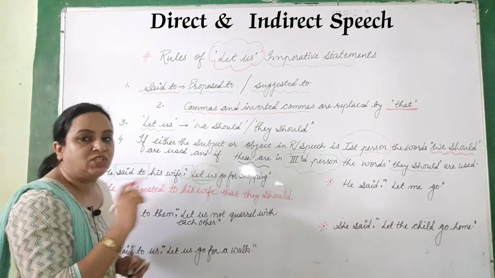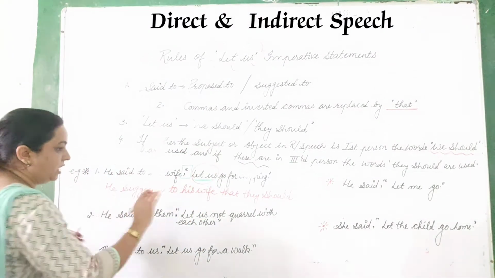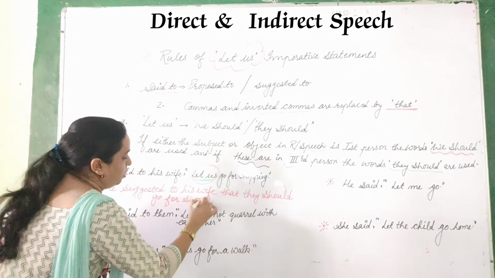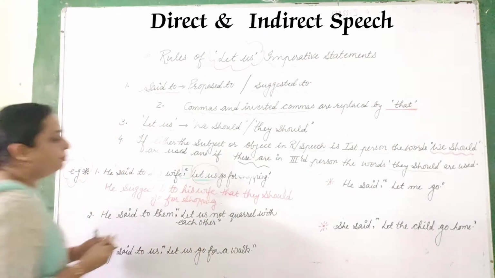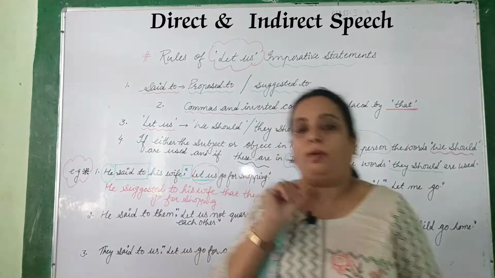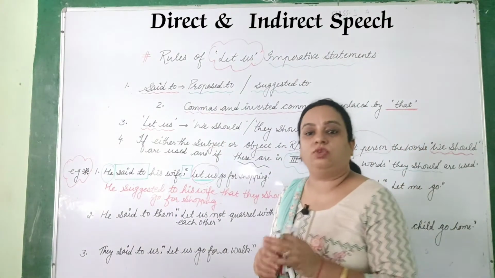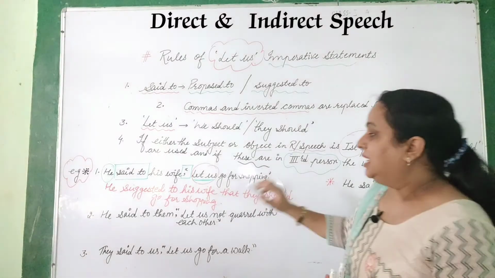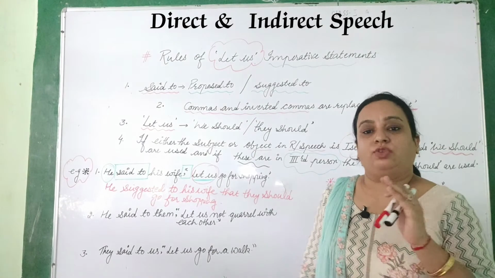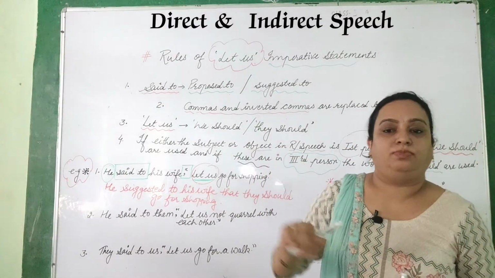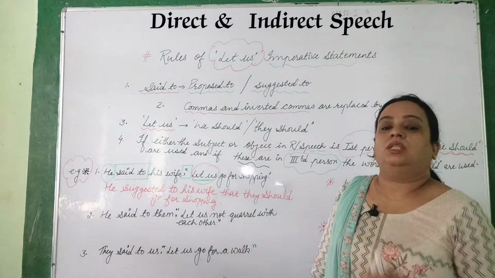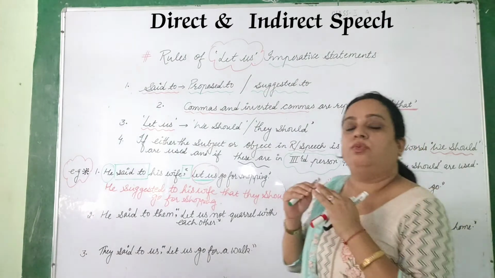This "go" will not change, we have only changed what needed to be changed. Go for shopping. It's quite simple, but you have to remember that whenever the sentence is in imperative form and starts with "let us", we have to remove the commas and inverted commas and replace them with "that". "Let us" we have to replace with "they should" or "we should". We use "they should" if the subject and object are in the third person, and "we should" when the subject or object is in the first person.